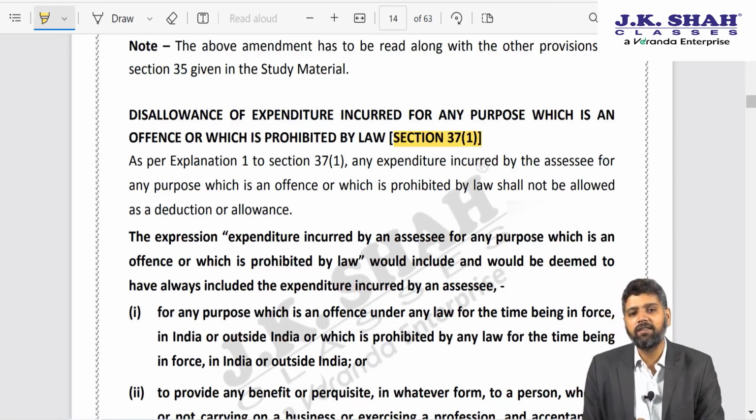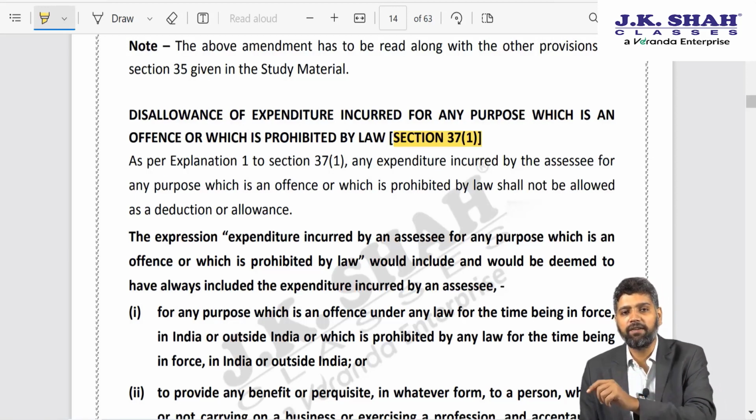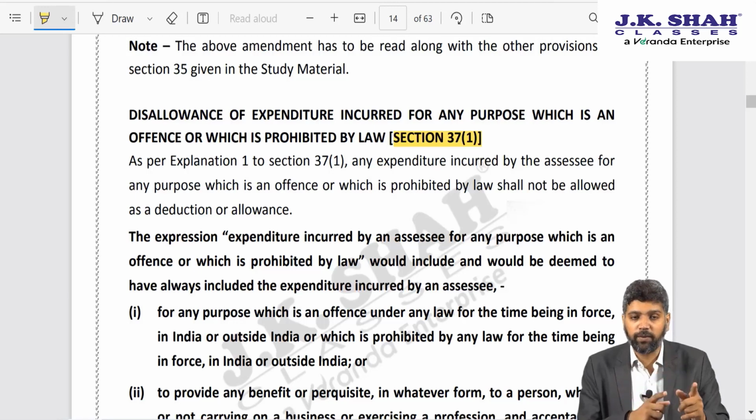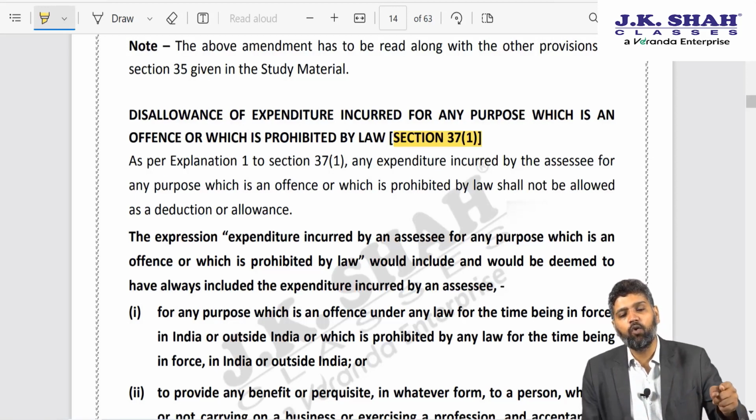Many challenges were made to this particular instruction, and finally again ITAT Mumbai in the case of PHI Pharma held that the freebies and gifts given to doctors by a pharmaceutical company, which was wholly and exclusively related to its business, would be an allowable expense, because ITAT Mumbai said that Medical Council of India guideline only applies to doctors.